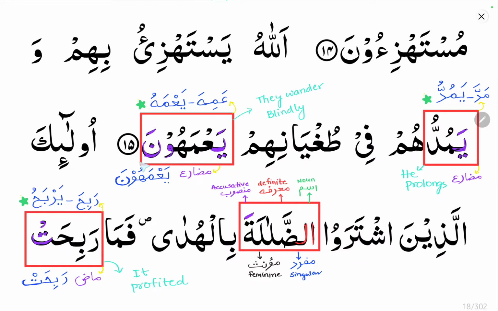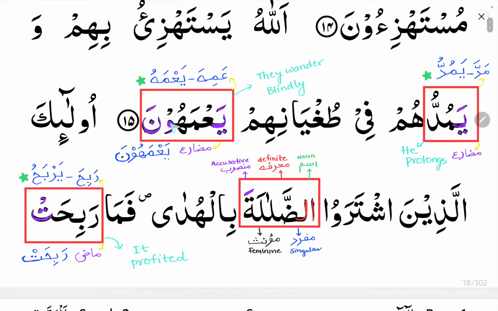You can see here yamahuna. Ain kalima corresponds to fa kalima, mim corresponds to ain kalima, and ha corresponds to lam kalima. It comes from amiha yamahu. So it is a ya-starting fi'lul mudari, with the ya prefix and the una suffix attached to it. Yamahuna, they wander blindly. And it is the third segha of fi'lul mudari, conjugation of a verb.